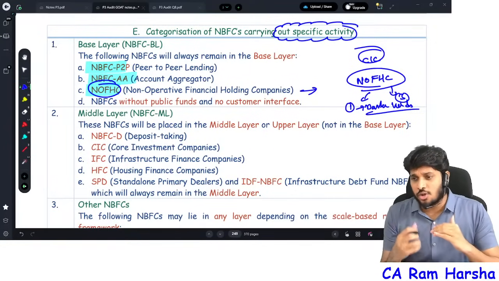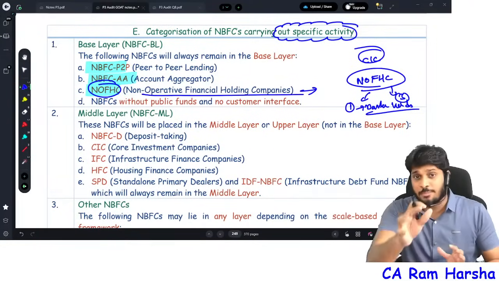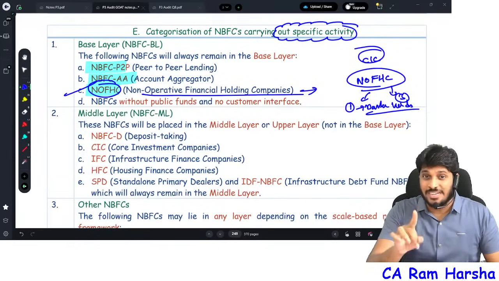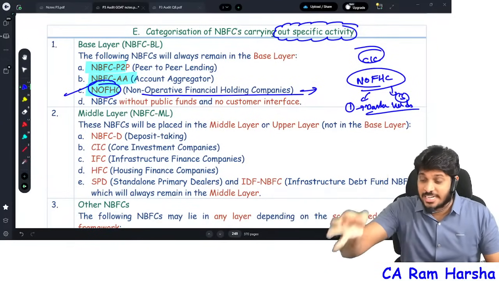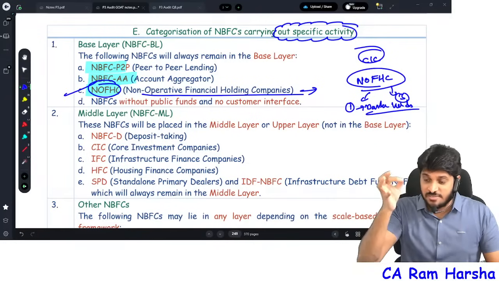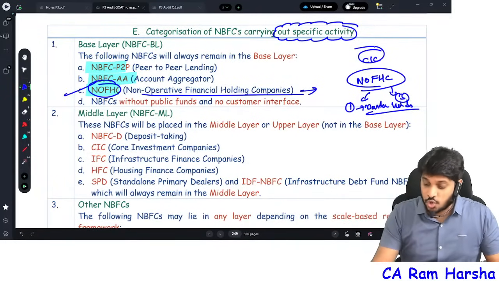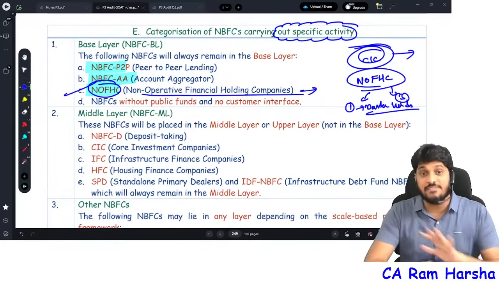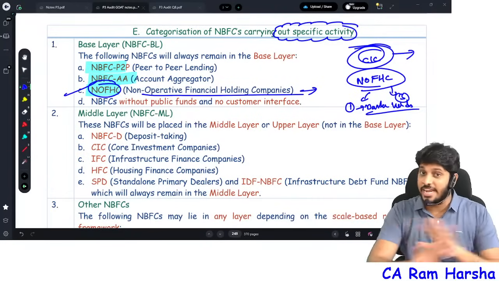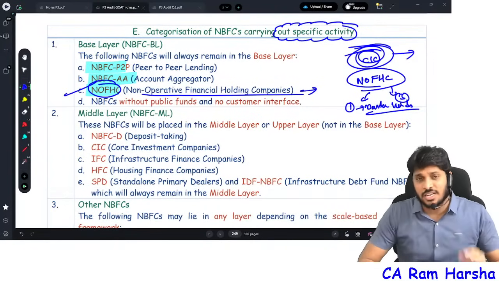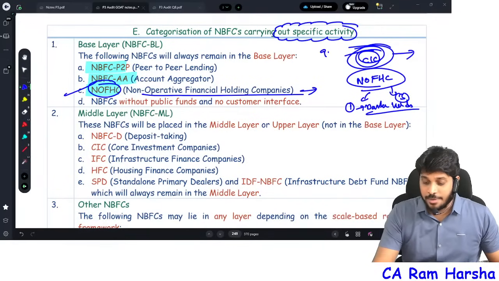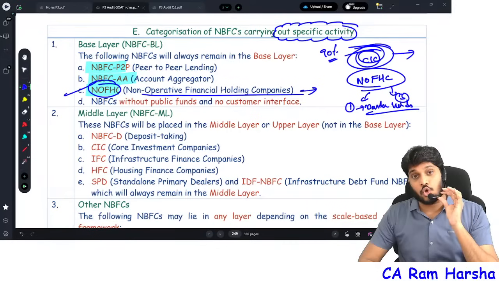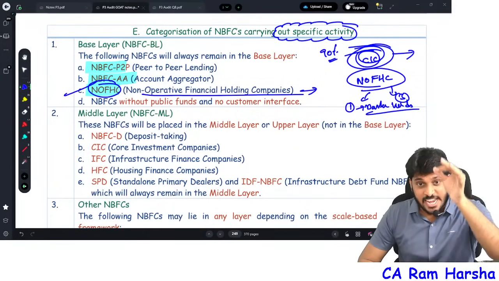Core investment company is also an investment company. Non-operative financial holding company is also an investment company. But a non-operative financial holding company is permitted to invest only in the financial sector, like banks and NBFCs. Whereas a core investment company, for example, Tata Sons Private Limited, can invest in any enterprise. When do we call a particular company a core investment company? Minimum 90% of their total assets are represented by investments.